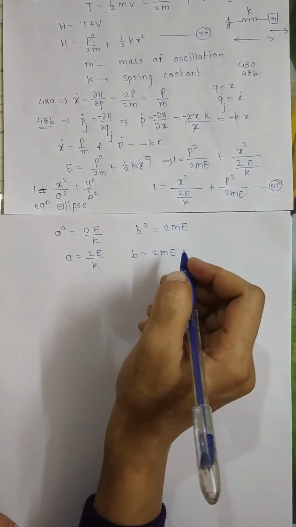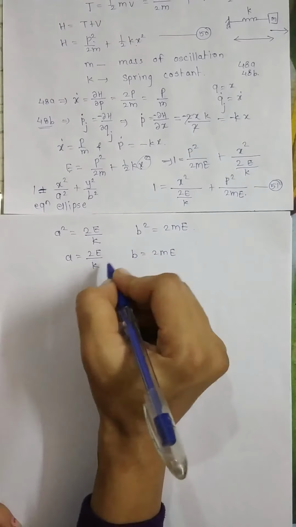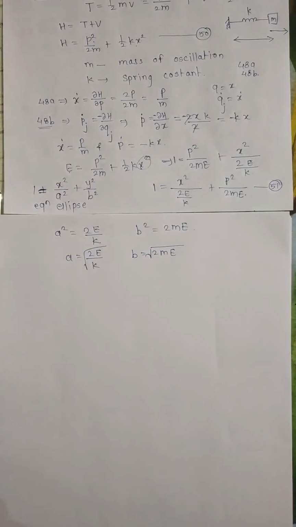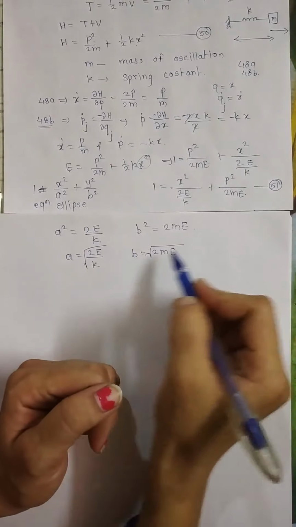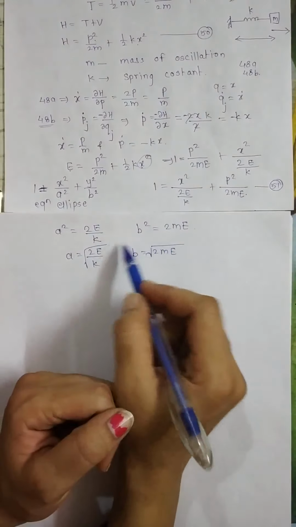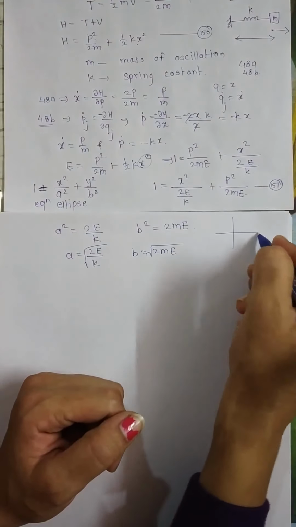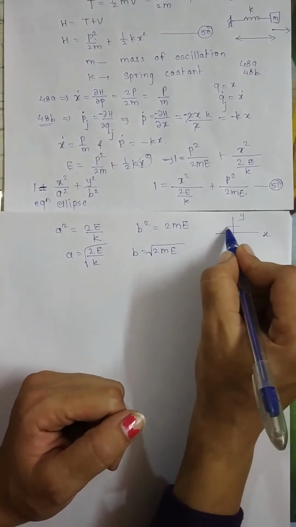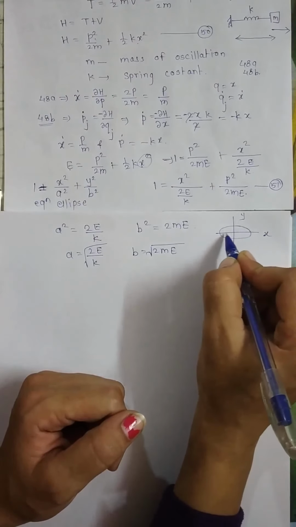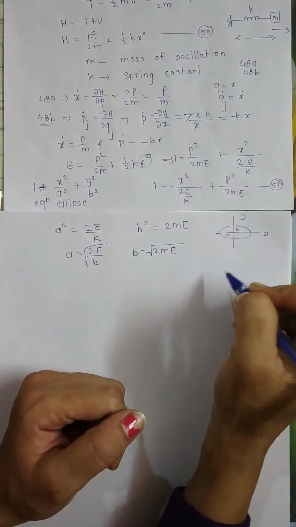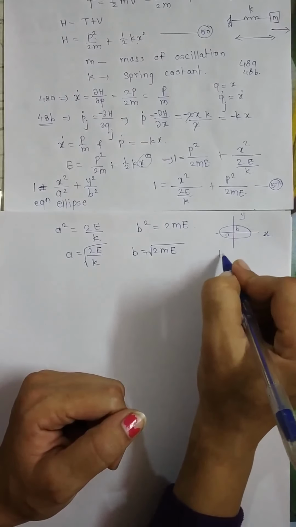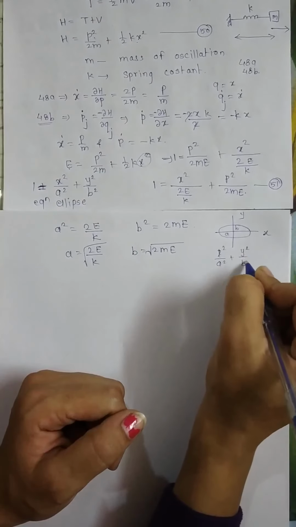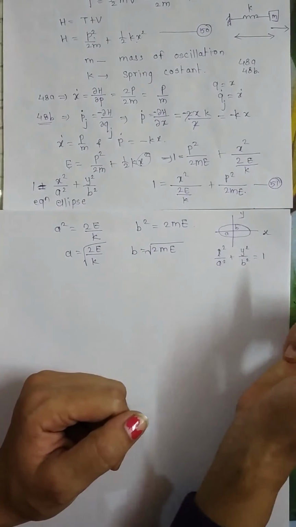Here it will be under root if we take the root. In the book they have taken these terms in reverse, but actually we should take it this way. Suppose this is x and this is y, and this is our ellipse, this is a and this is b. The equation of an ellipse is x square upon a square plus y square upon b square equals 1.